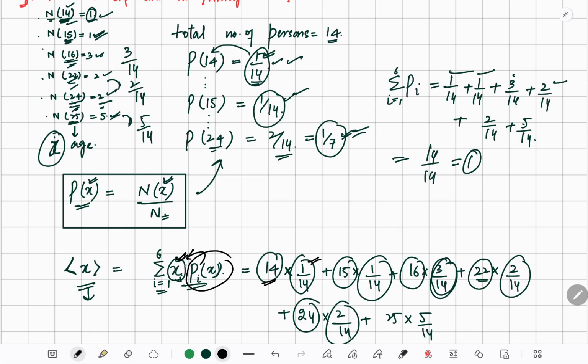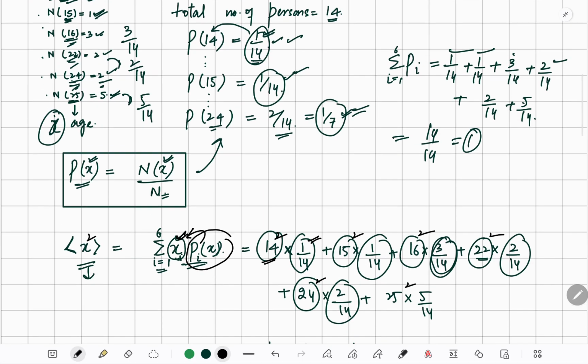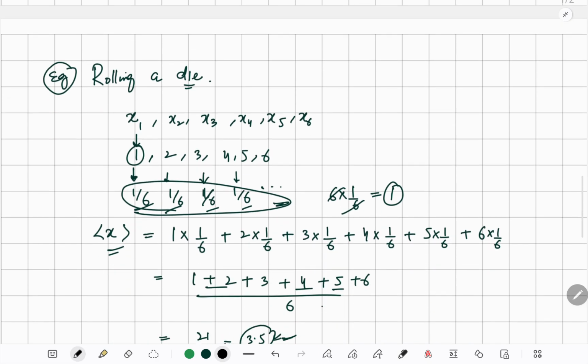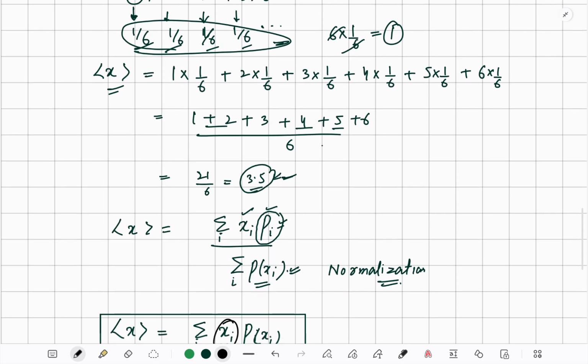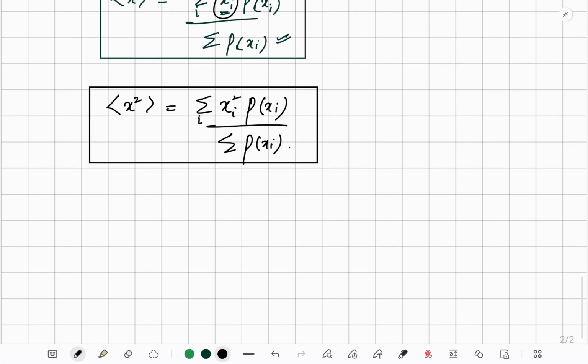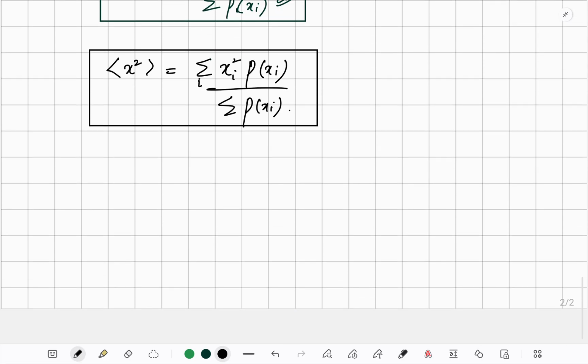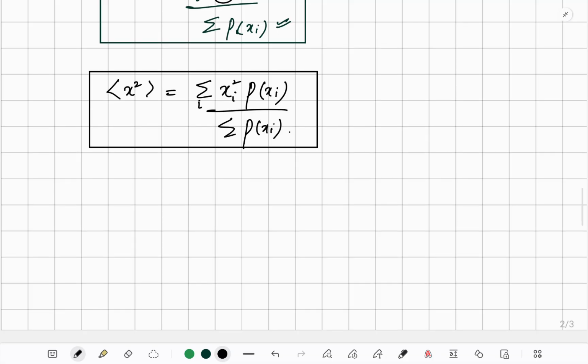And then if somebody asks you for the expectation value of x square, it would be 14 square, 15 square, 16 square, 22 square, 24 square, 25 square, and the rest would be the same. I hope you get the idea, and you have to check whether the denominator is 1 or not, because sometimes it's not 1. This is the basic idea of the expectation value in the case of discrete systems.